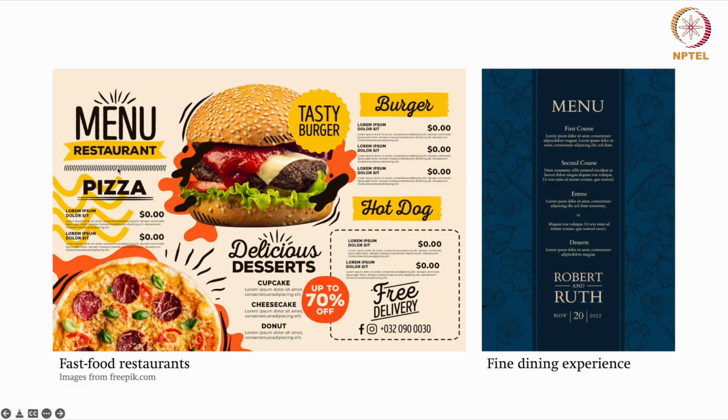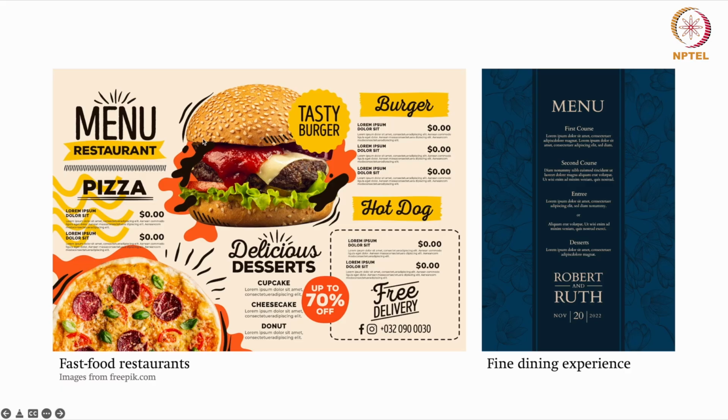Here the font is sans serif, very loud, and sometimes very decorative. Here the font is serif and very traditional, a very sophisticated classic font, with very little variation. The only variation is in size and weight.